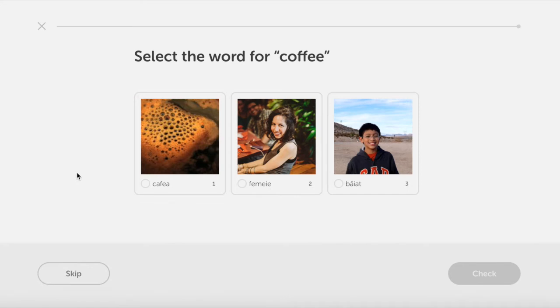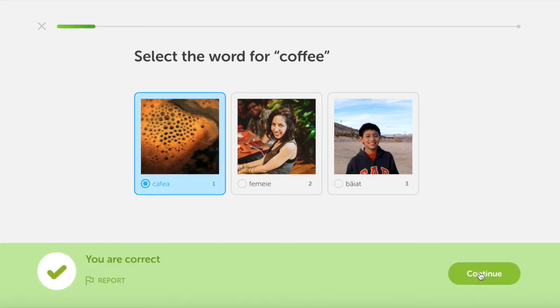Select the word for coffee. The first image we have cafea, second femeie, third băiat. Băiat means boy, femeie means woman, cafea means coffee. So coffee, cafea. Correct. Let's continue.